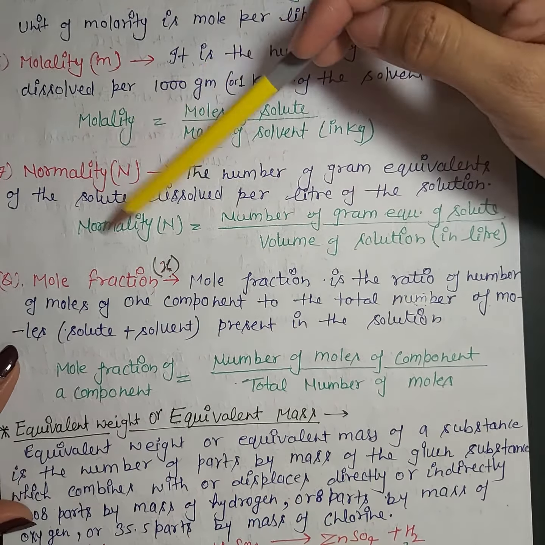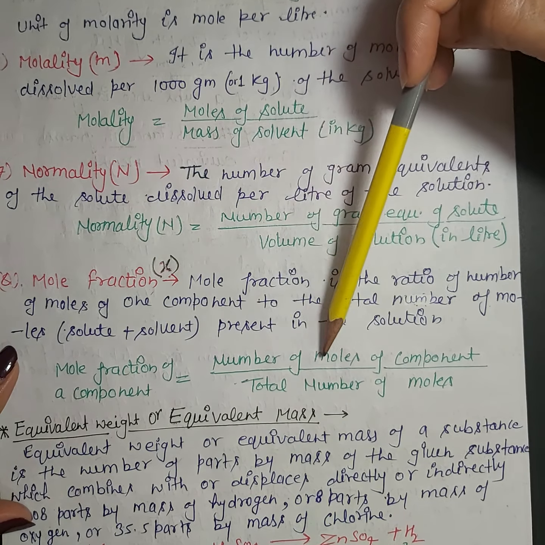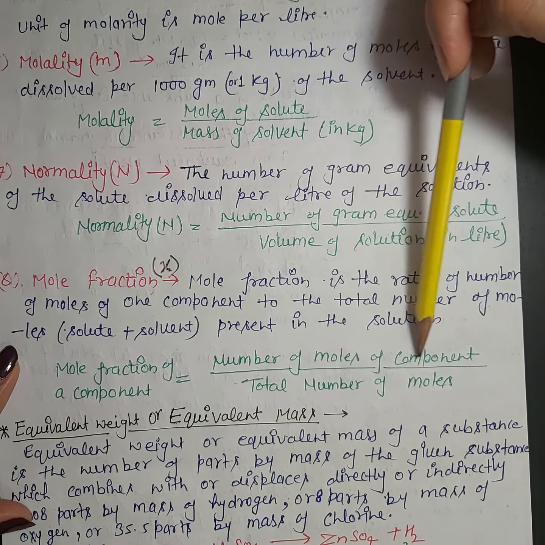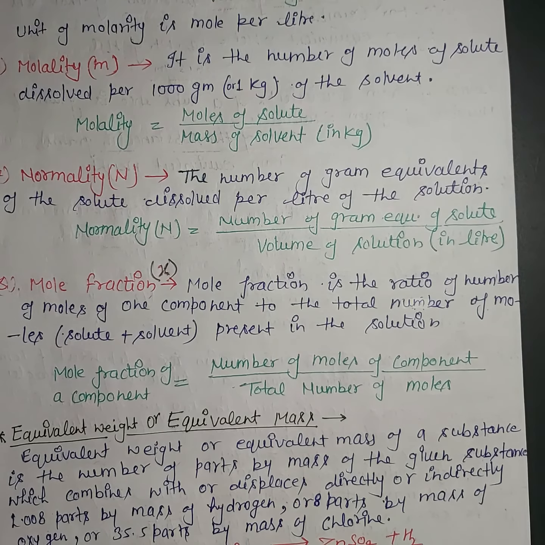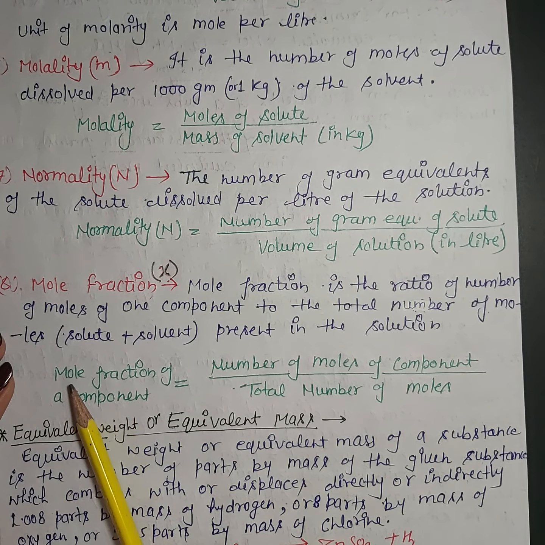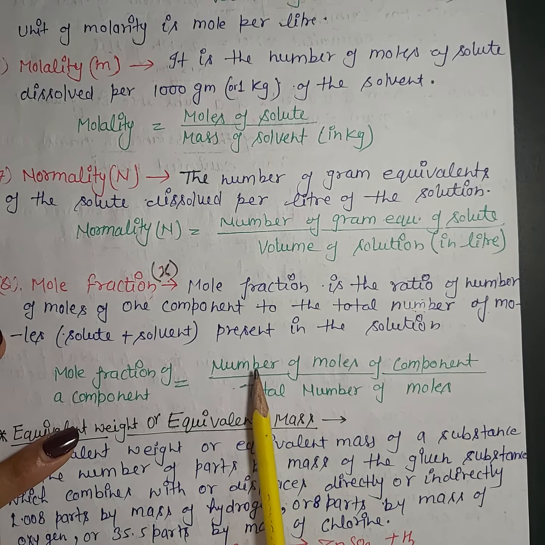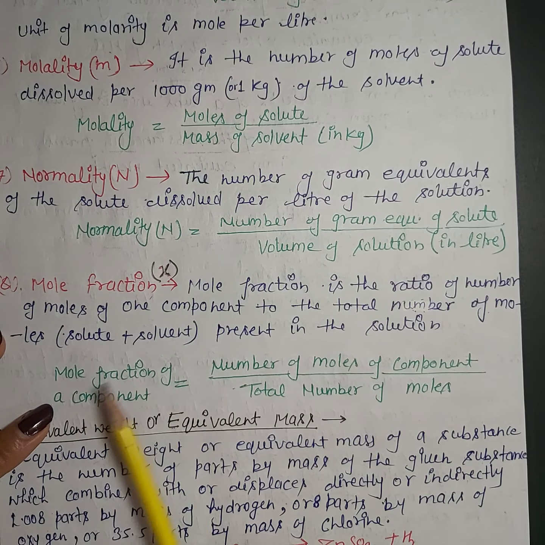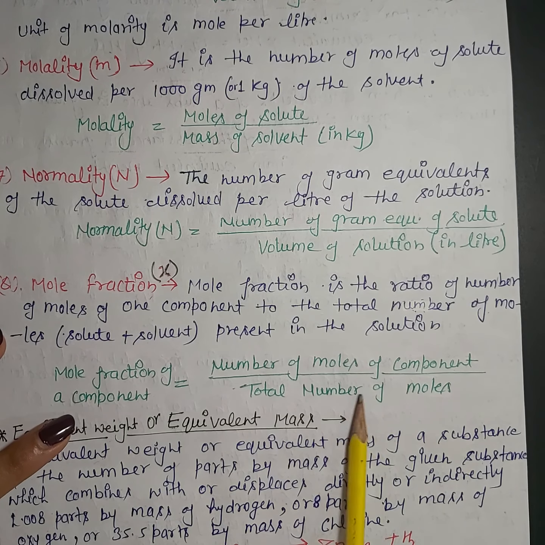And last is mole fraction. What is mole fraction? Mole fraction is the number of moles of a component divided by the total number of moles. Mole fraction can be of solute or solvent, so that's why I have written component here. To calculate the mole fraction of solute, the formula is number of moles of solute divided by total moles, and to calculate the mole fraction of solvent, it is number of moles of solvent divided by total number of moles.